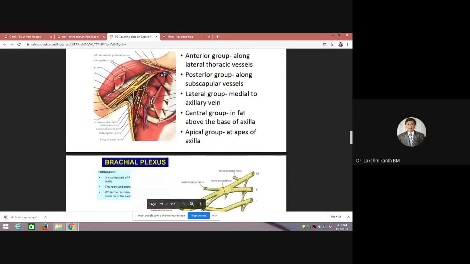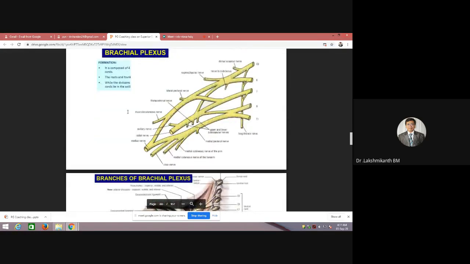Okay, so again, the vessels which are related we have already discussed. So shall we go ahead with the brachial plexus? If you are okay, or should I continue the brachial plexus in the next class, or shall I go ahead? Continue, sir. Because this is important, from here onwards you have to listen very carefully. Okay, shall I continue? Yeah, fine.